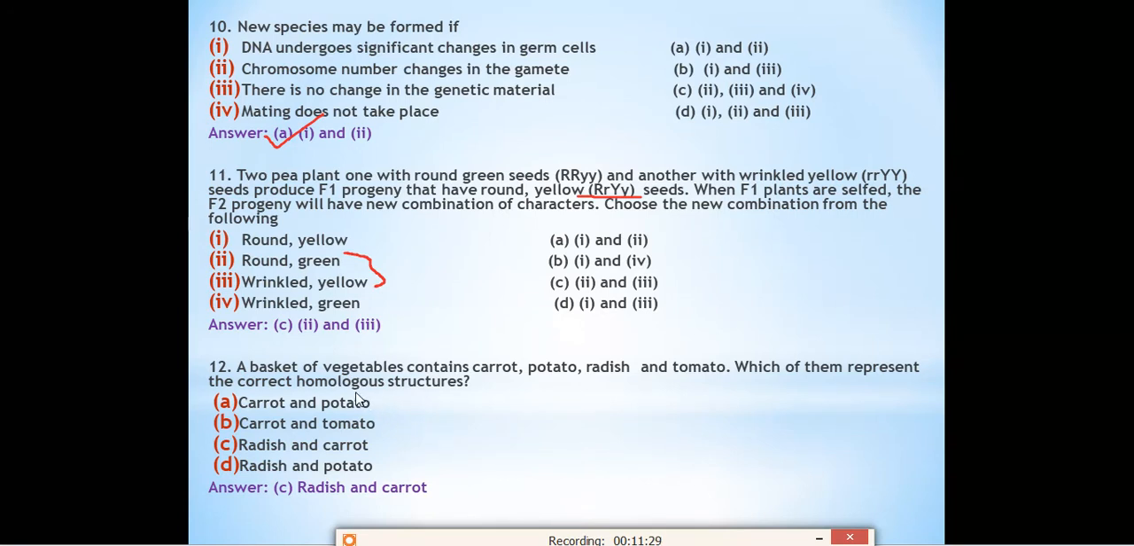Question number 12. A basket of vegetables contains carrot, potato, radish and tomato. Which of them are the correct homologous organs? Homologous organs means those which are similar in structure. They should look the same, but their function is different. So what are the things which look the same over there? Carrot and radish have a similar structure and they also grow beneath the ground, under the soil. We can take carrot and radish out of the soil. So these are the correct option. These are the homologous structures, radish and carrot.